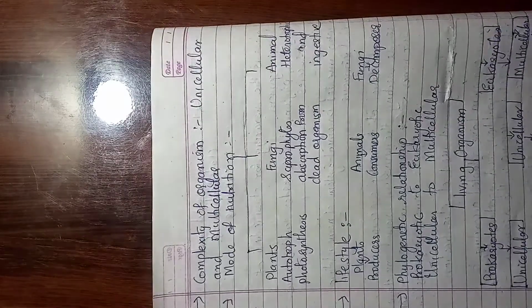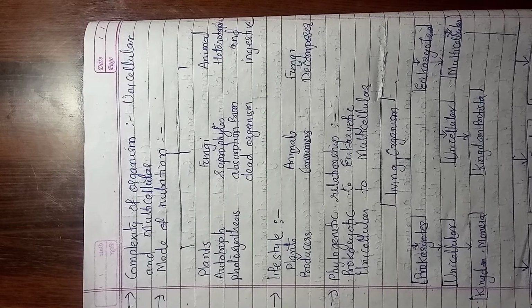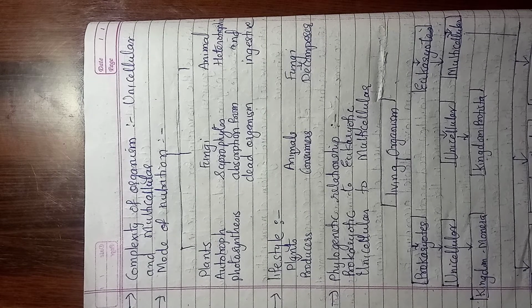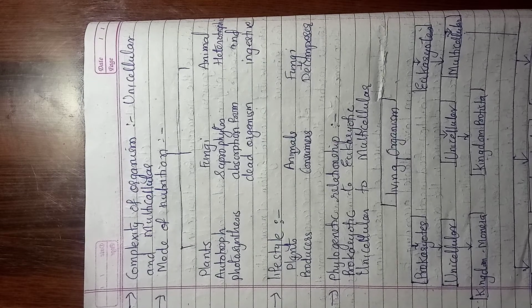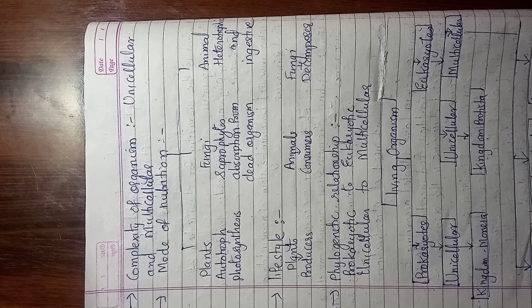Further, the complexity of organism, that is unicellular and multicellular. Unicellular deals with a single cell, multicellular deals with many cells. There are many organisms which have only one cell, and that one cell performs all the functions of the body. Therefore, it is very easy to study the function of this organism. Whereas in multicellular organisms, many cells are there, their functions are different, and complexity arises.